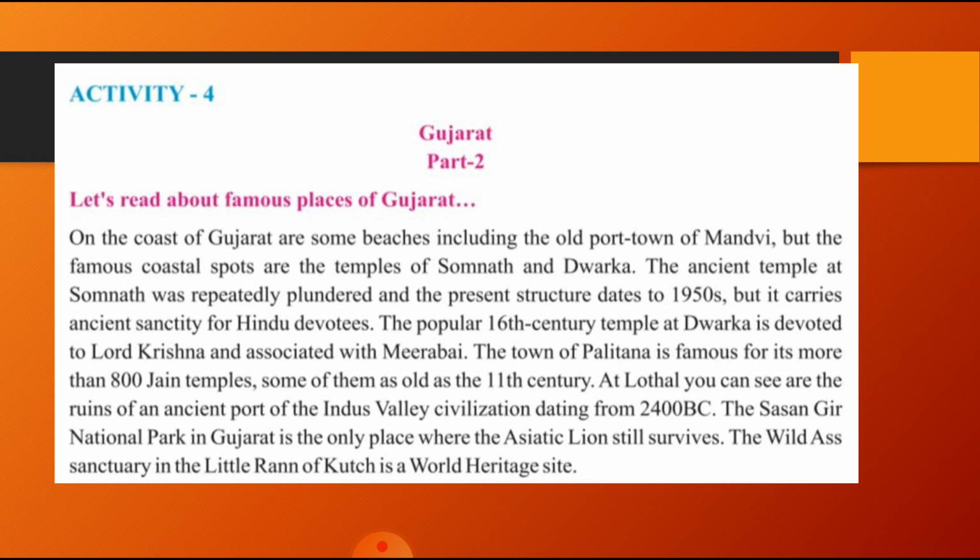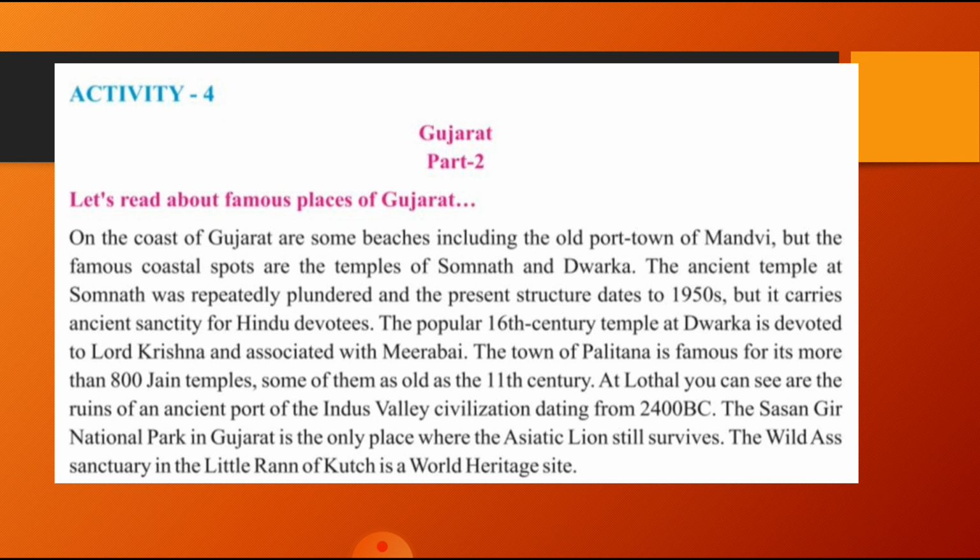At Lothal we can see the ruins of the ancient port of the Indus Valley civilization, dating from 2400 BC. And when we talk about Saurashtra, the Sasan Gir National Park in Gujarat is the only place where the Asiatic lion still survives. And the wild ass sanctuary is in the Little Rann of Kutch, and it is a World Heritage Site. So that was about the different places that we find in Gujarat.